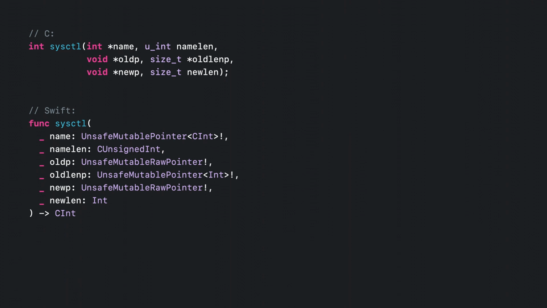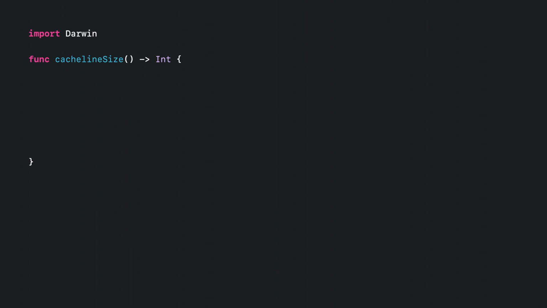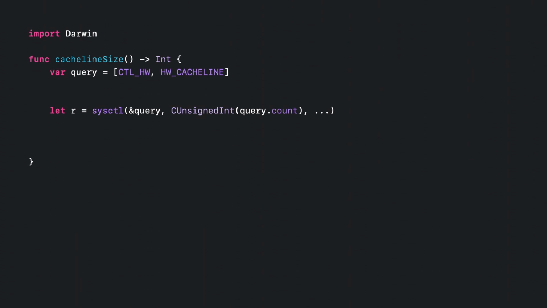However, calling this function from Swift isn't necessarily more complicated than it is in C. We can use implicit pointer conversions to great effect here, resulting in code that is roughly similar in apparent complexity as it would be in its native language. For example, here, we want to create a function that retrieves the size of a cache line for the processor architecture we are running on. The documentation of sysctl tells us that this information is available under the identifier cache line in the hardware section.